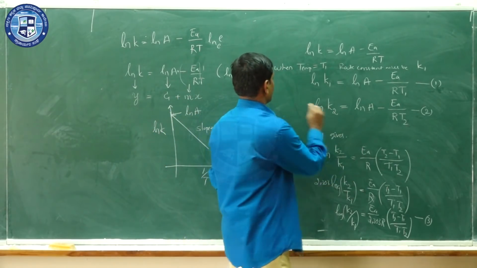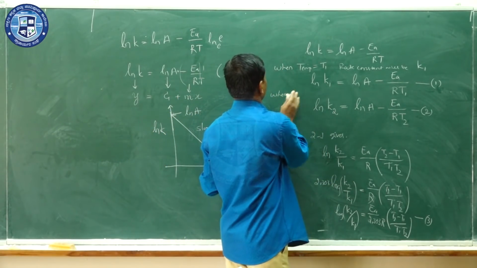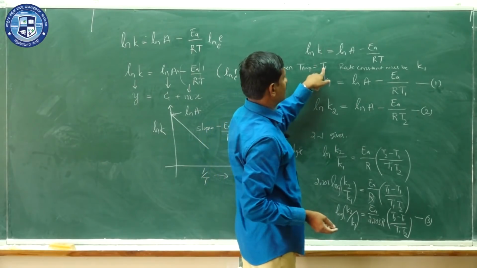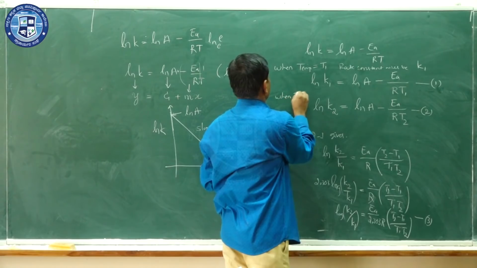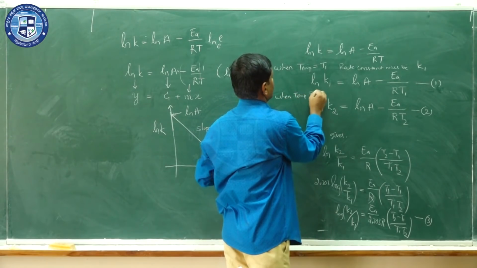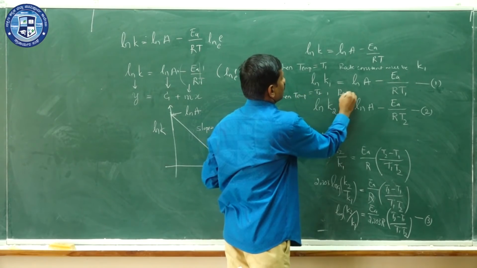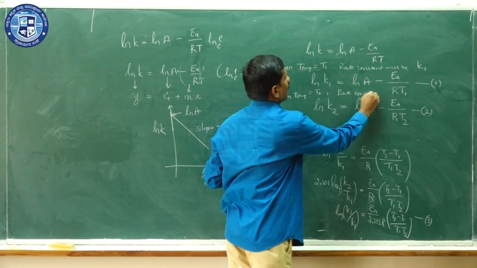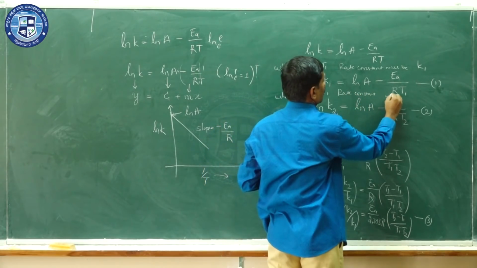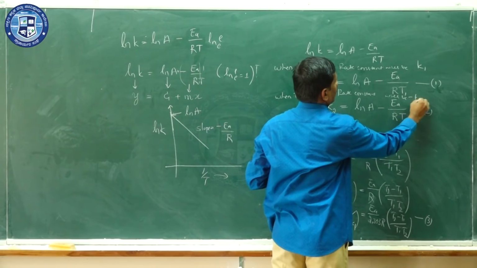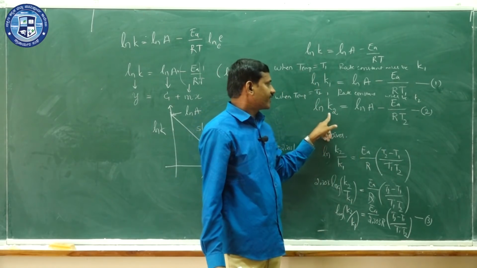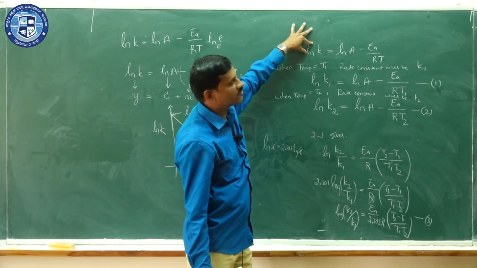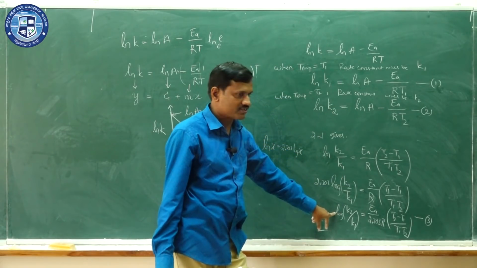When the temperature is T1, the rate constant is K1, and when the temperature is T2, the rate constant is K2. So from this we can obtain this relation.